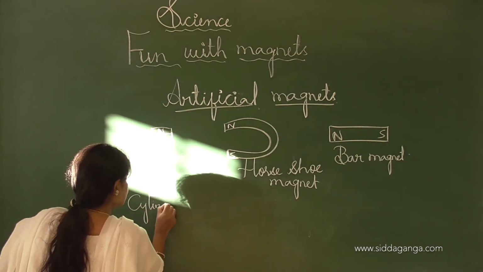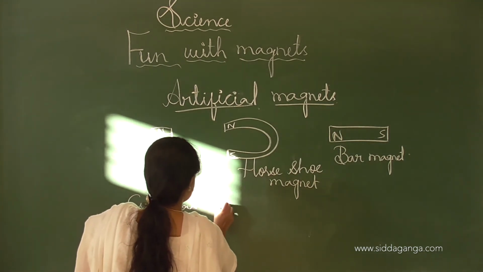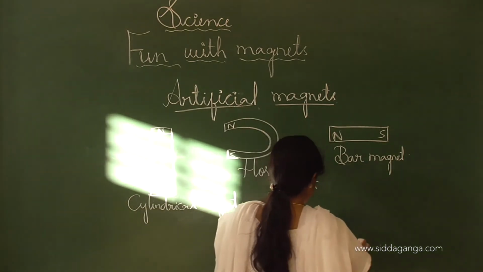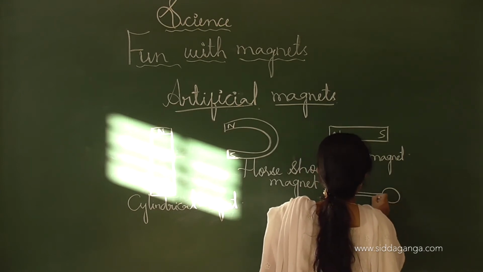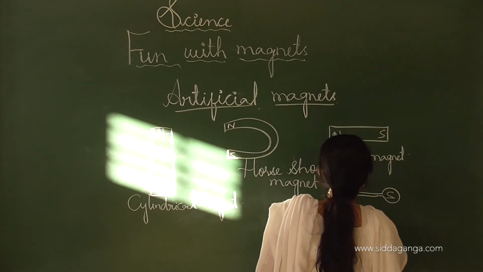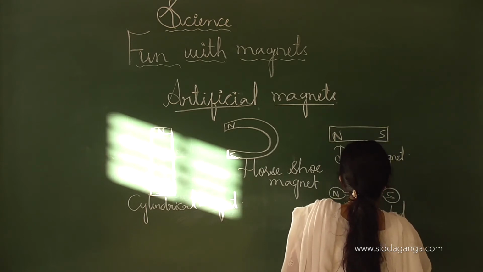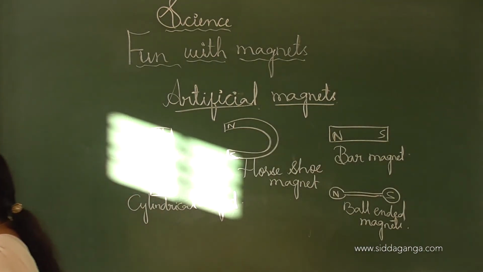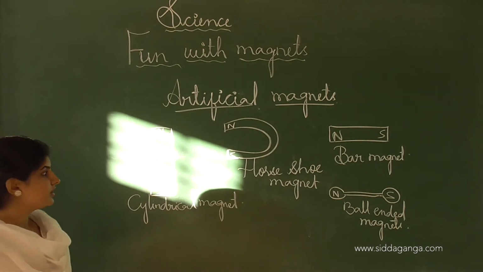The cylindrical magnet. Next one is the ball ended magnet. See, these are the different types of artificial magnets which are used nowadays.